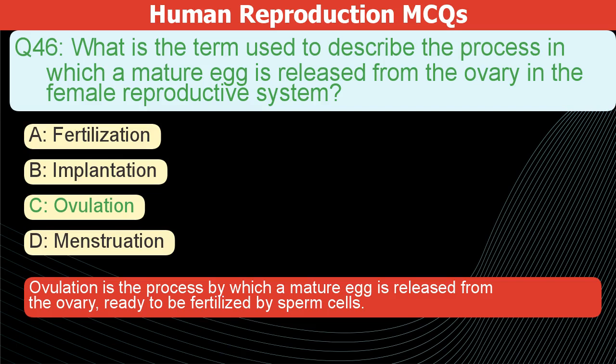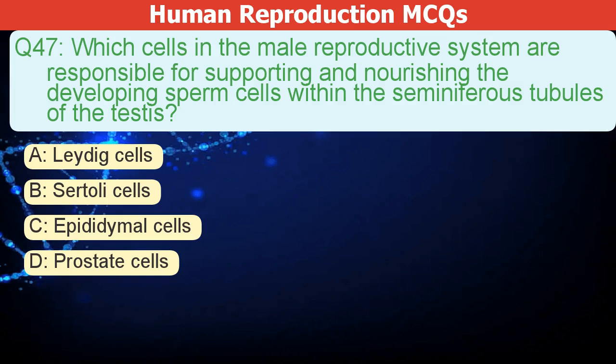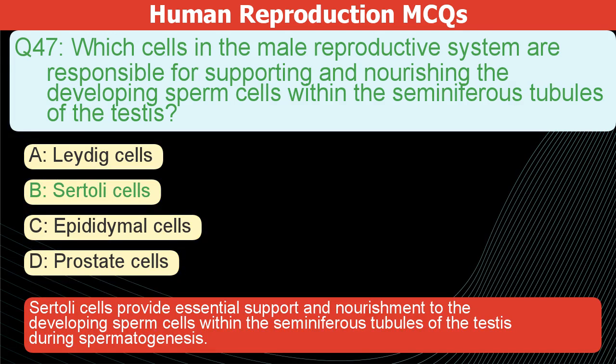Which cells in the male reproductive system support and nourish developing sperm cells within the seminiferous tubules of the testis? A. Leydig cells. B. Sertoli cells. C. Epididymal cells. D. Prostate cells. The correct answer is B. Sertoli cells provide essential support and nourishment to developing sperm cells within the seminiferous tubules of the testis during spermatogenesis.